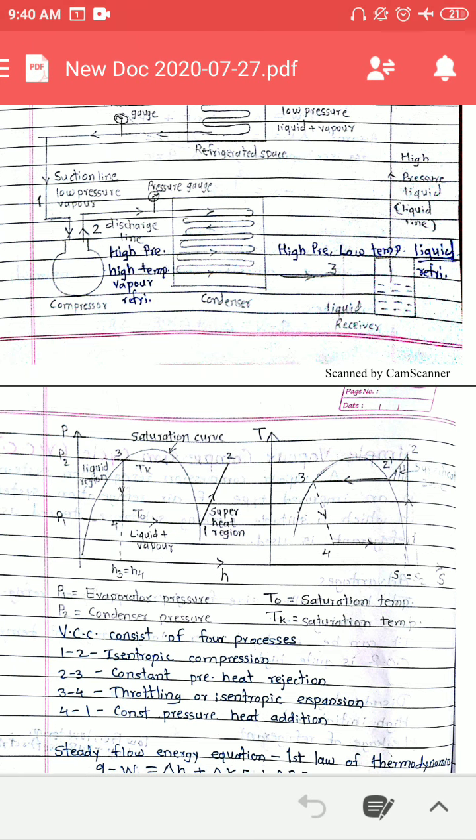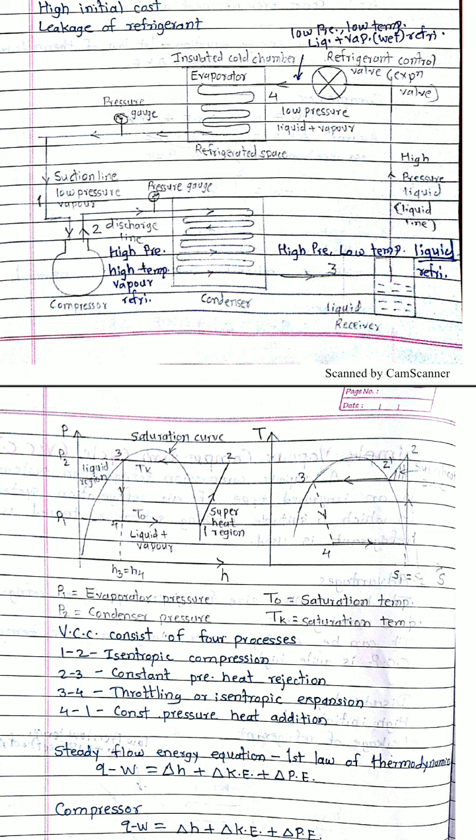In this way we have discussed the vapor compression system and the schematic of the pH and TS diagram. In the next lecture we will discuss how the formulas can be drawn from the pH and TS diagram. Okay.